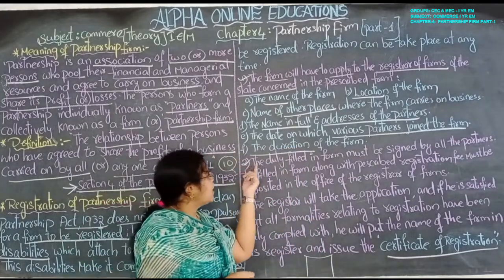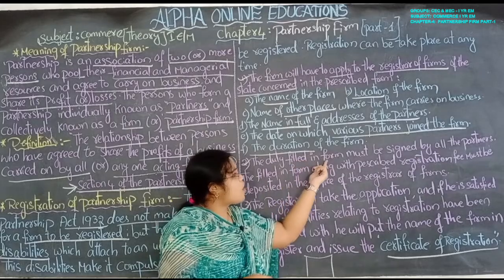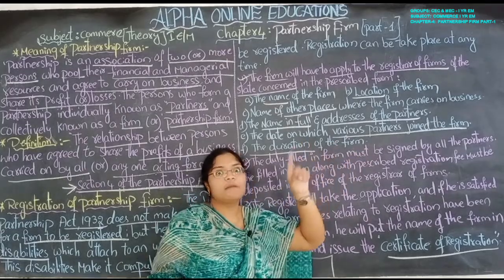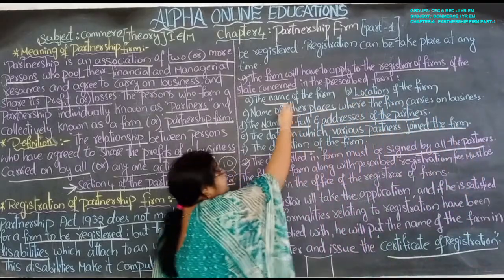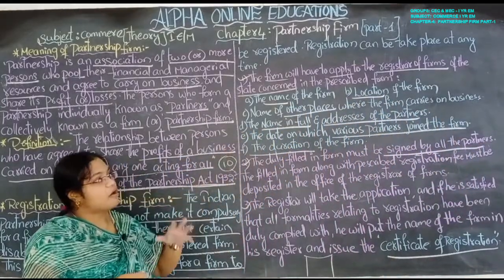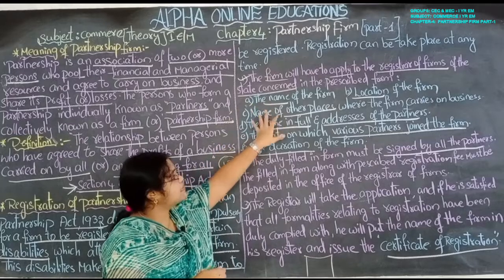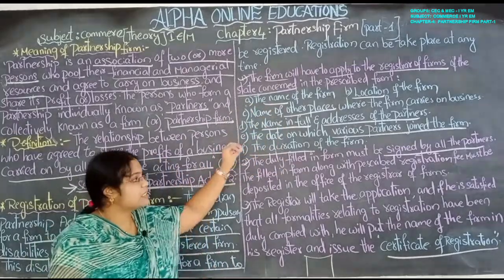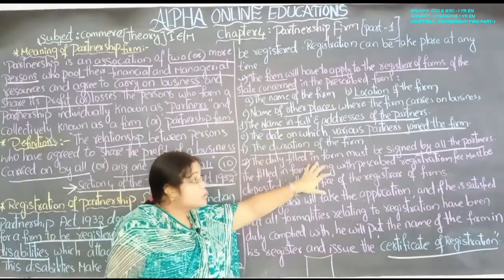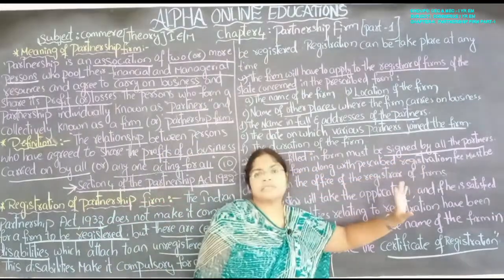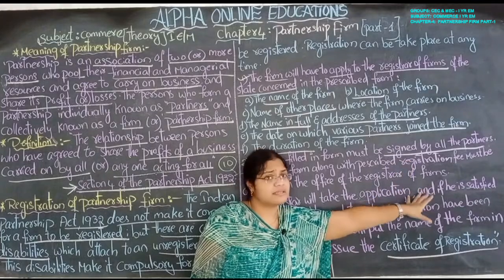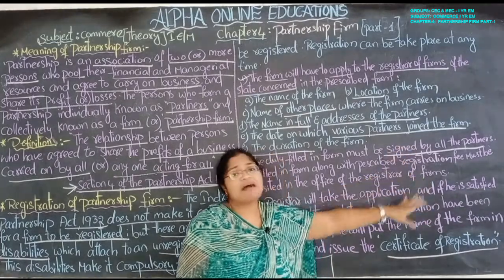The duly filled in form must be signed by all the partners. Whatever the information we have given, like A, B, C, D, all of these, that form should be signed by all the partners. However many partners there are, everyone should sign it.